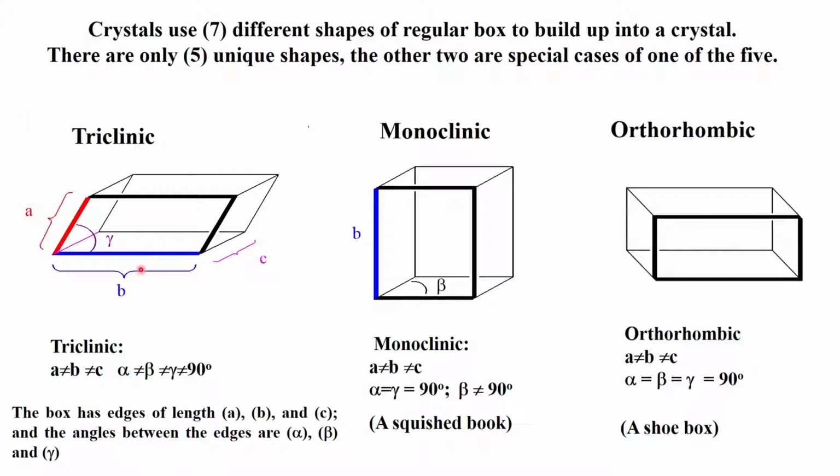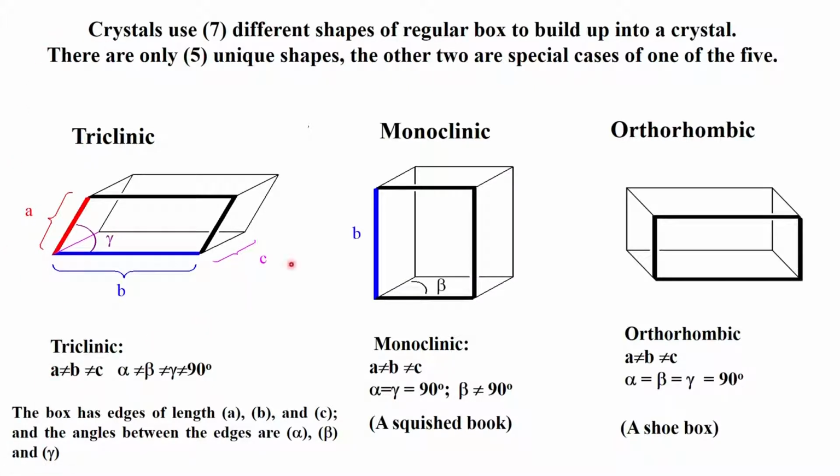And for this regular box, there are 7 different ways in which we can develop them into crystals, because remember these boxes will have to follow the translational periodicity. So, if they have to follow the translational periodicity and still be regular boxes, these boxes have to be packed in such a way that they repeat along the A direction like that, the B direction like that, and the C direction like this.